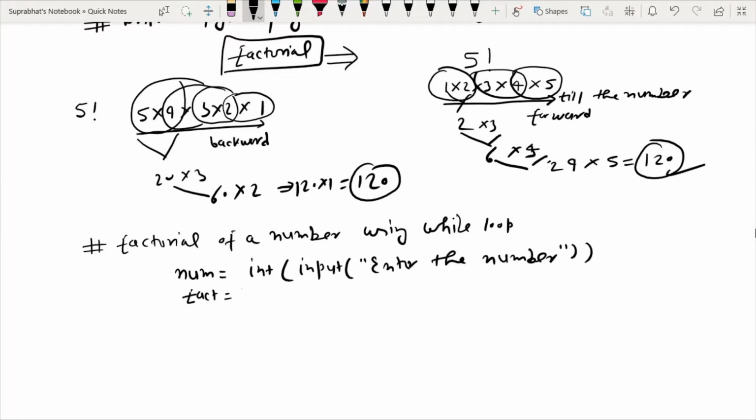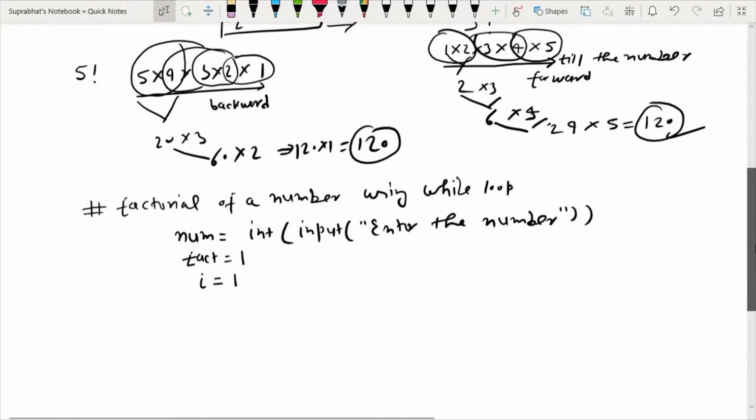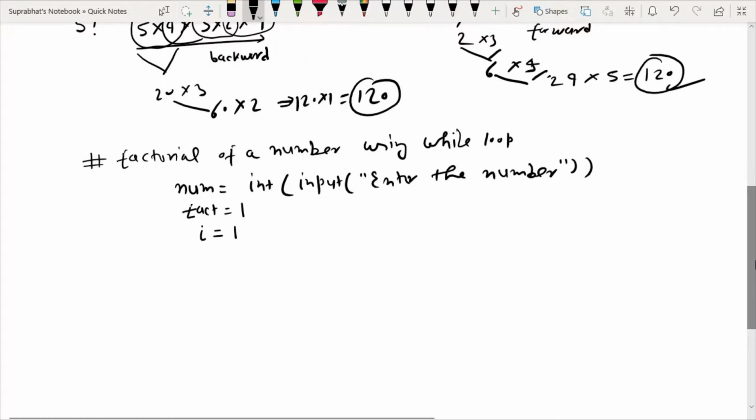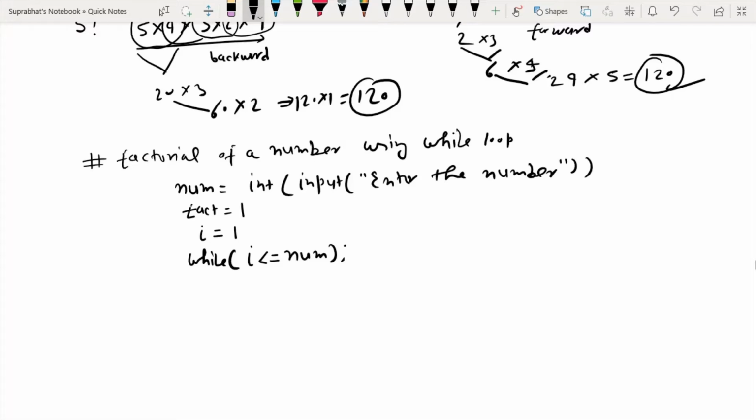So after that, once I have entered this number, I will take another variable, that is fact, and its initial value is 1, and I will also use one variable i, whose initial value is also 1. Then I will use a while loop. In the while loop I have given the condition i less than or equal to num. Why I have written this type of condition, I will explain each and everything.